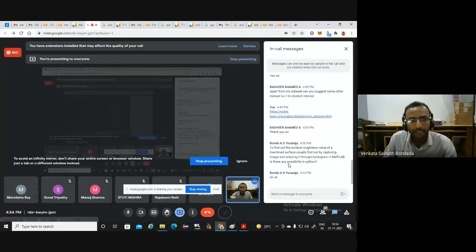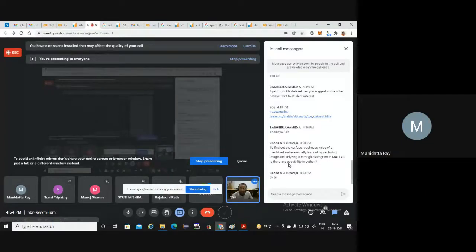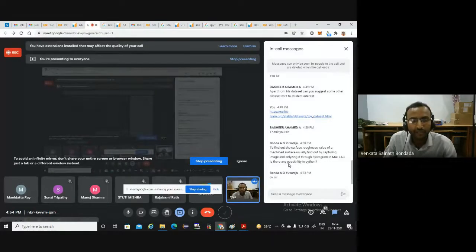Any other queries, please ask. And all of you, please make yourself familiar with Keras. What is Keras, what is a model, and what is a layer? Small things, please make yourself comfortable so that tomorrow's session will also be short.